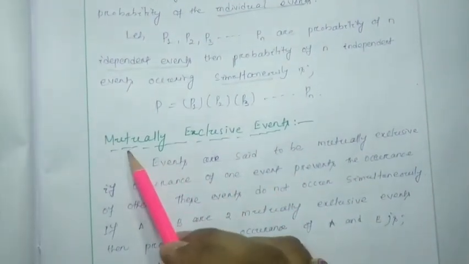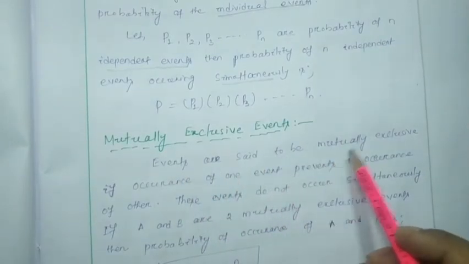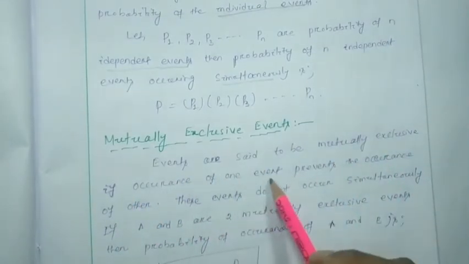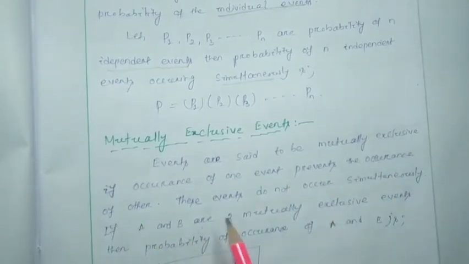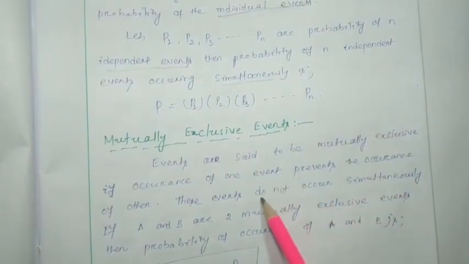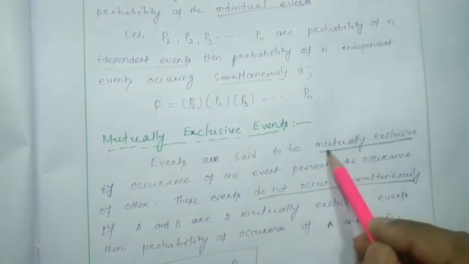Now we have to consider mutually exclusive events. Events are said to be mutually exclusive if the occurrence of one event prevents the occurrence of the other. These events do not occur simultaneously. Not occurring simultaneously is what is called mutually exclusive.